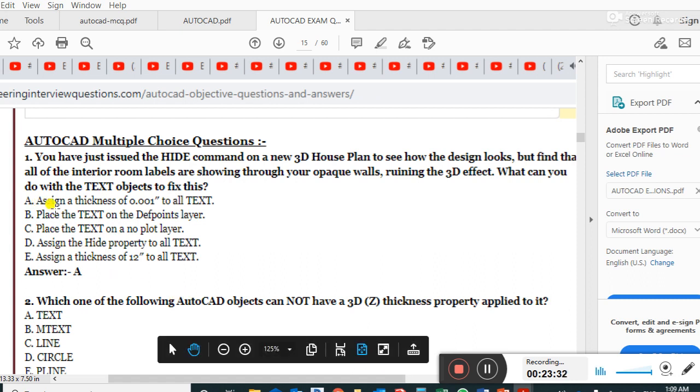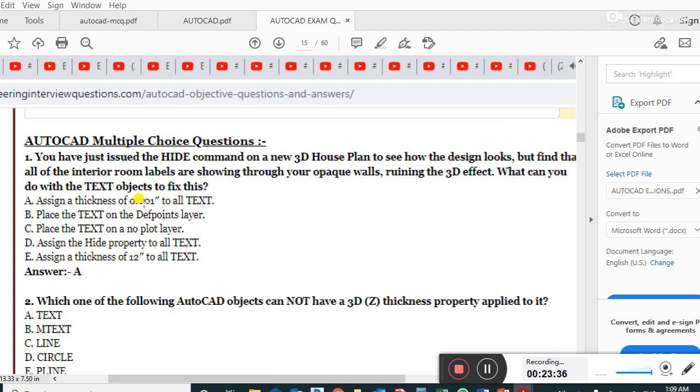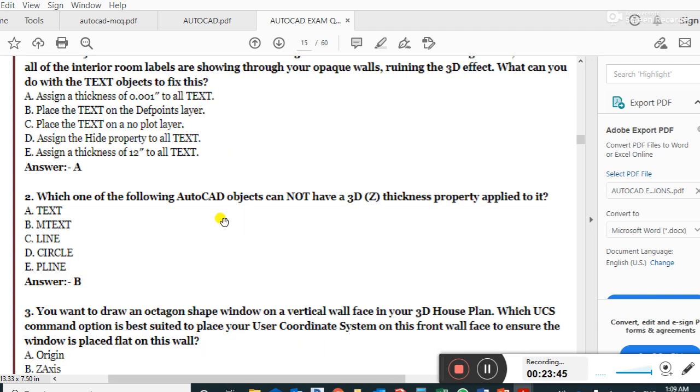Guys, the answer is A, assign a thickness of 0.00001 inch to all text. Which of the following AutoCAD objects cannot have a 3D Z thickness property applied to it? M-text is the right answer.